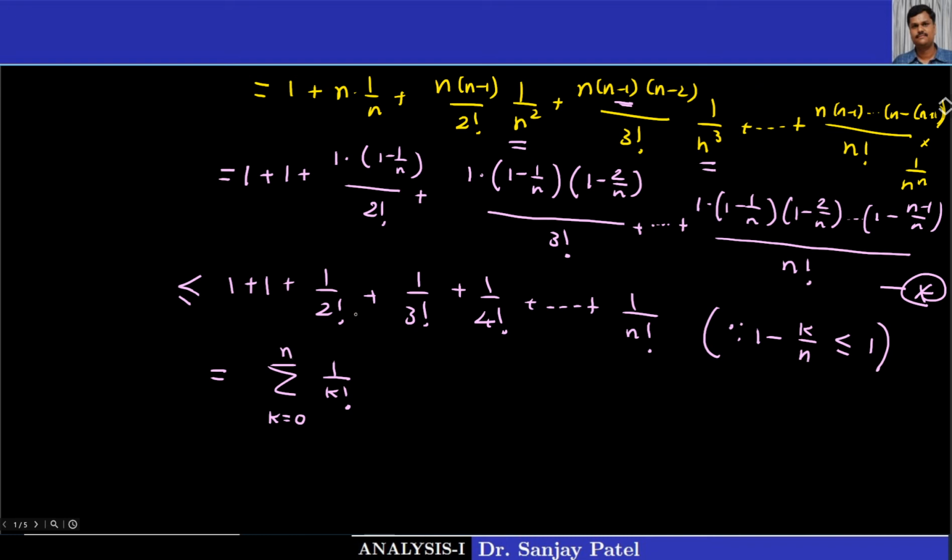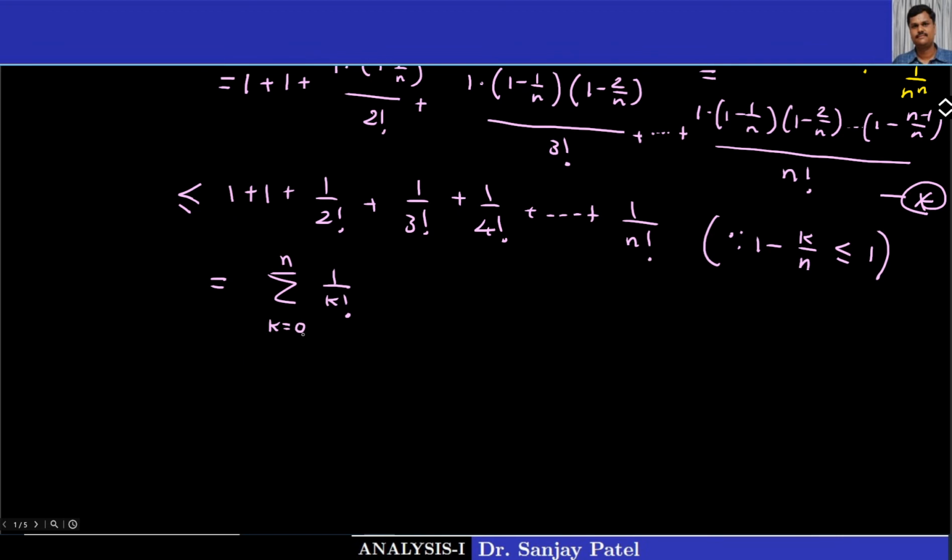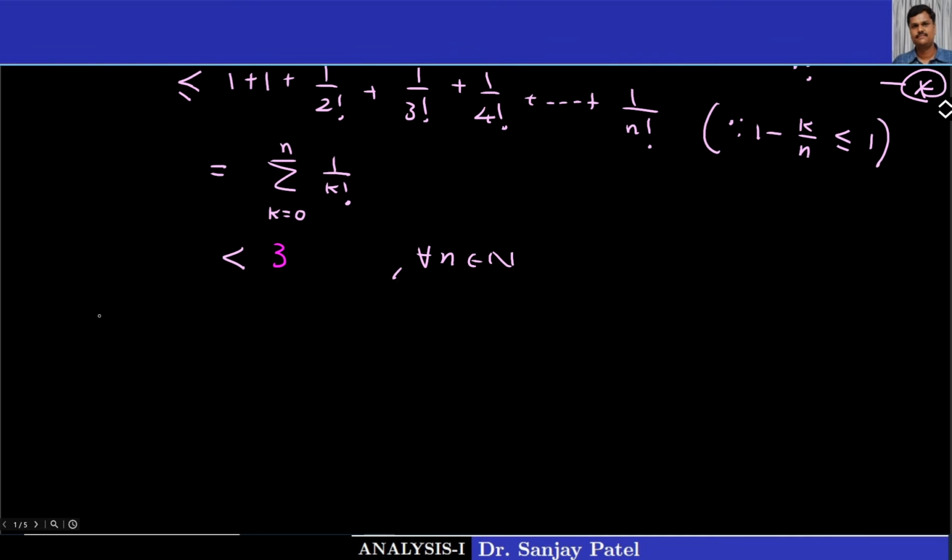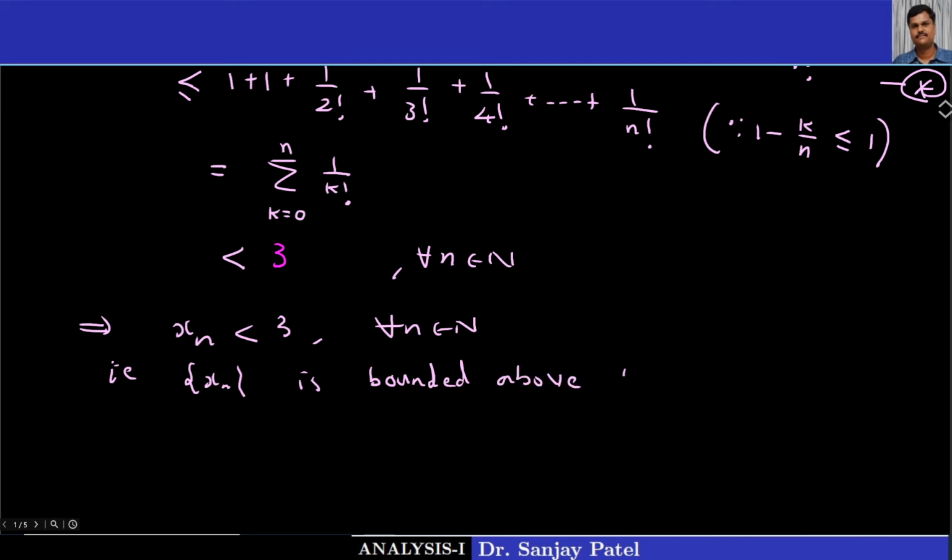If you observe, this is nothing but the sequence of the previous theorem, and we know very well that this sigma value is always less than 3 for every n belongs to N. So what I have proved here is, thus xn is less than 3 for every n belongs to N, and that means the sequence xn is bounded above by 3. Okay, this is result number 1.